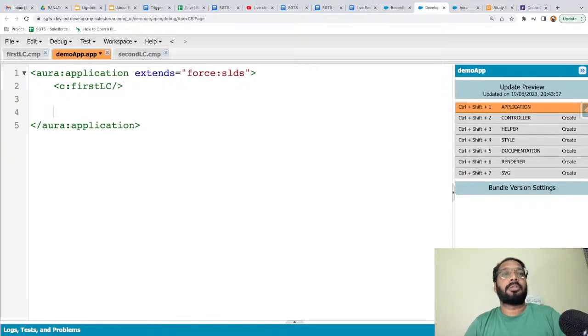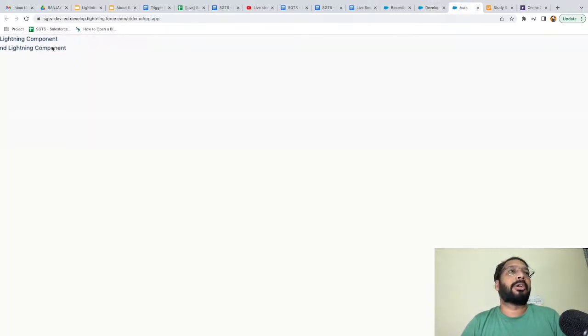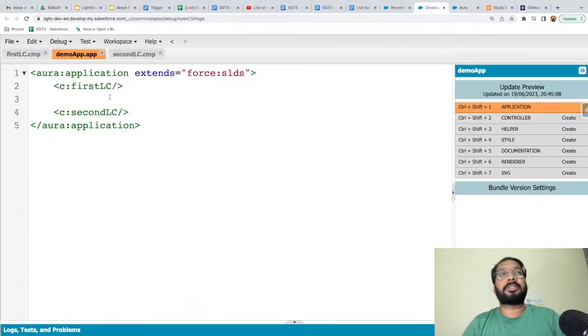Now if you want to show these together, you can write like this. In an application you can place more than one Lightning component. I'm saving this code, and here you can see both outputs are available: my first Lightning component, my second Lightning component. This way I was able to use two individual components in an application.